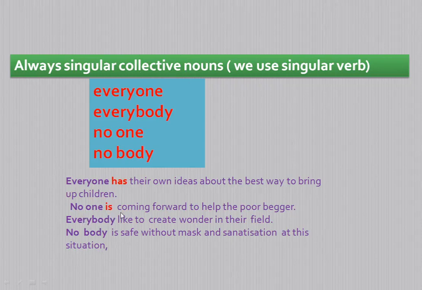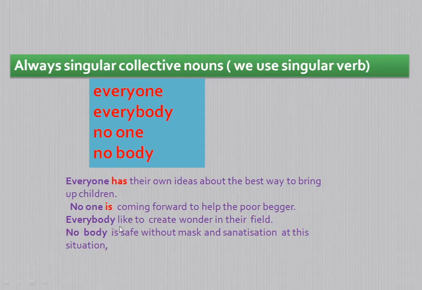Similarly, no one is coming forward to help the poor beggar. Now, look at the words no one here. Here, no one is a collective noun. So, here, no one is acting as a singular collective noun. Therefore, the singular collective noun or the singular subject here needs or demands a singular verb. Here is the singular verb. We cannot use are here. No one are, we cannot use. Similarly, everyone have, we cannot use. We have to use everyone has because it needs a singular verb.